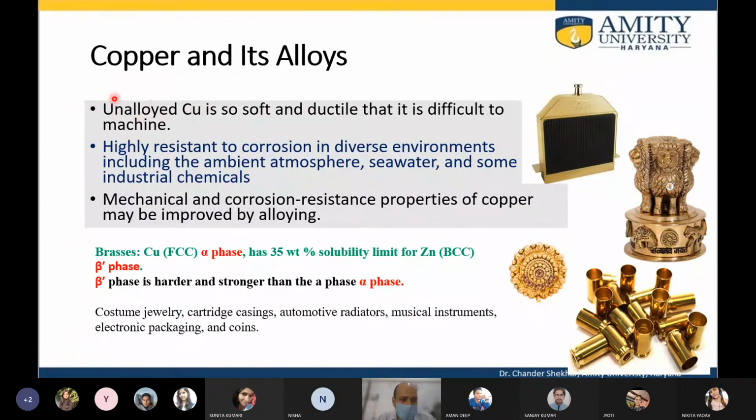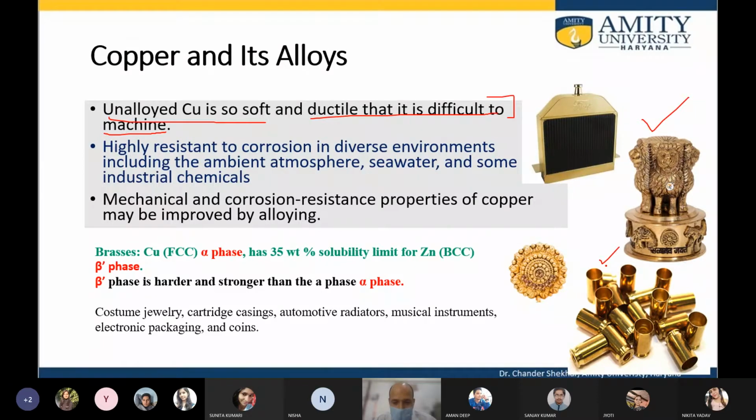Similarly, copper, when it is unalloyed or in the pure form, is a soft metal, and its ductility is very high. The ductility is so high that it is difficult to machine. If you want to make pieces like what we have shown on the right, it's difficult to get all sorts of articles from copper if it is pure.